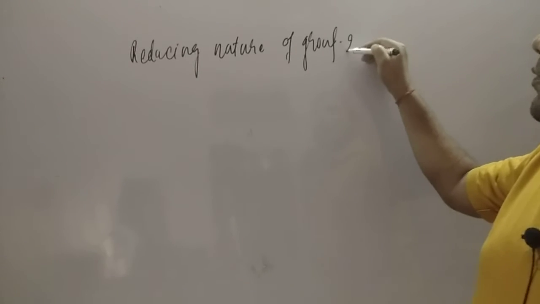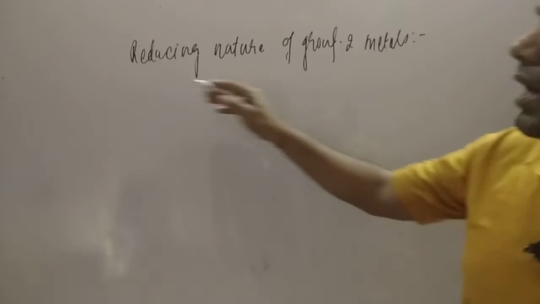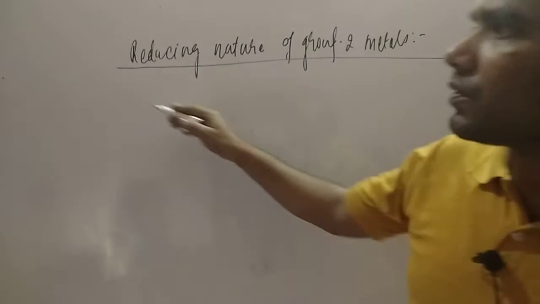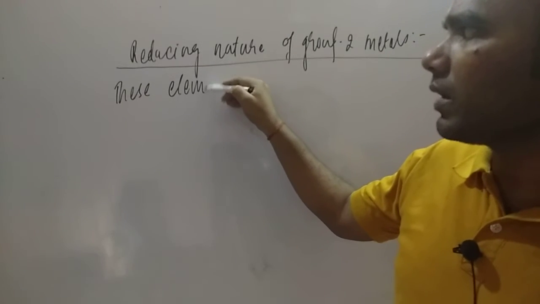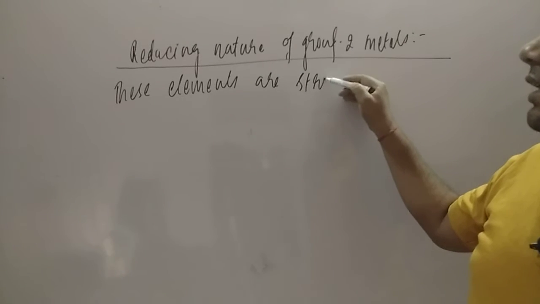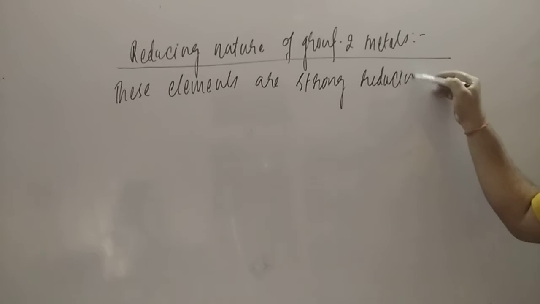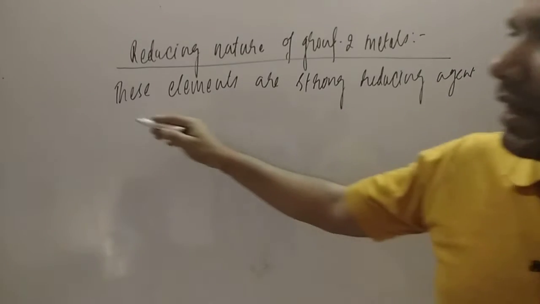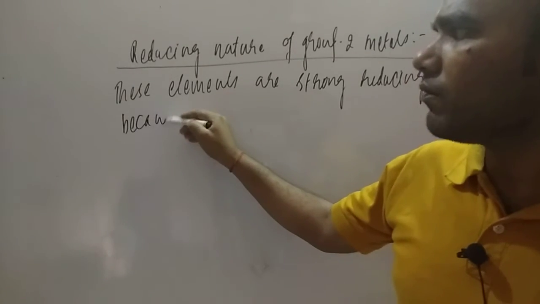Dear students, how can you understand the reducing nature of the group 2 metals? These elements are strong reducing agents. Why?